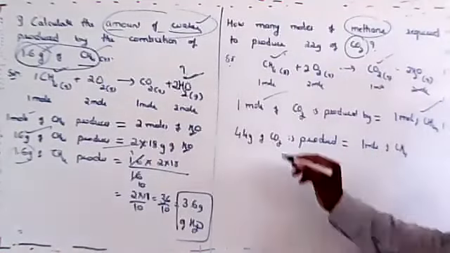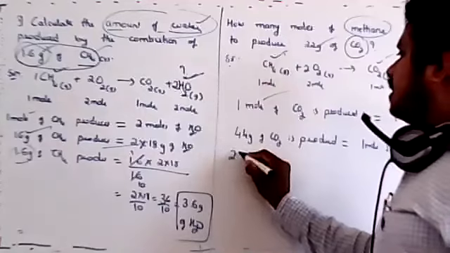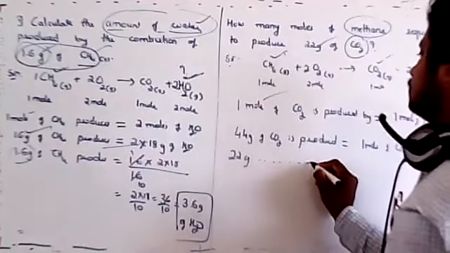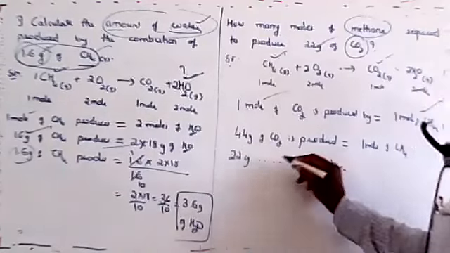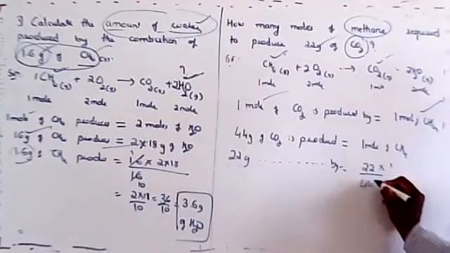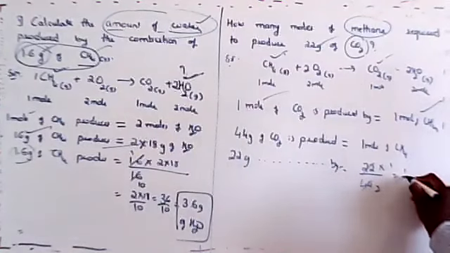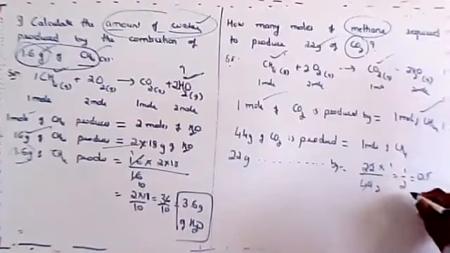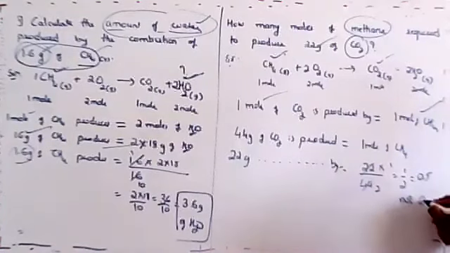Now what they are asking, 22 grams of CO2 is produced by, cross multiply, 22 into 1 divided by 44. 22 ones are 22. So 1 by 2 is nothing but 0.5 moles of CH4.